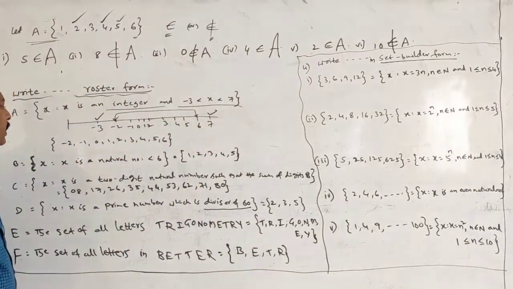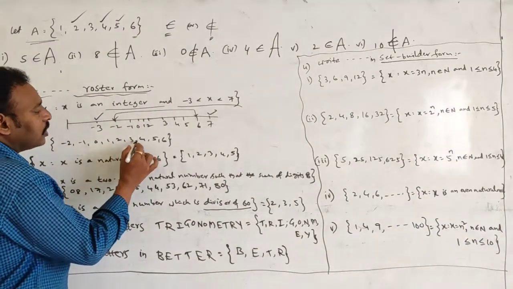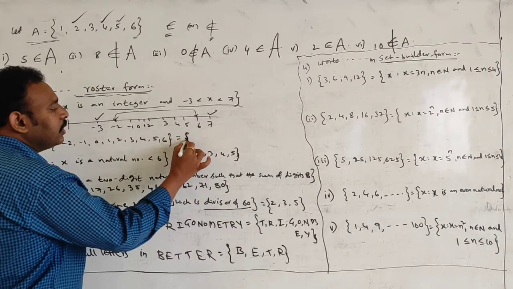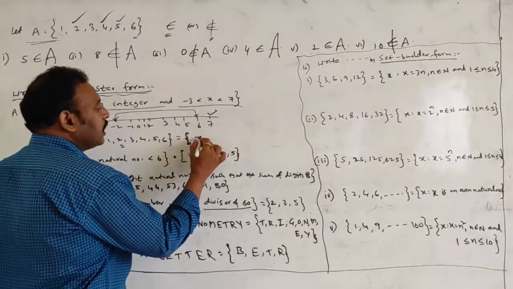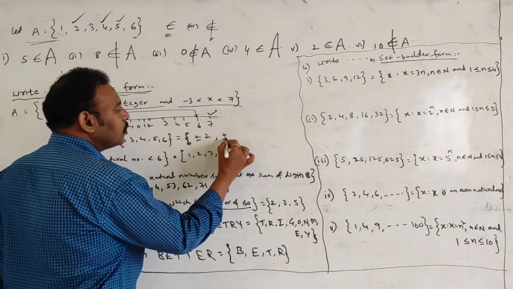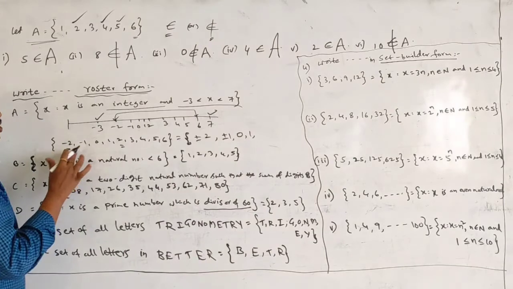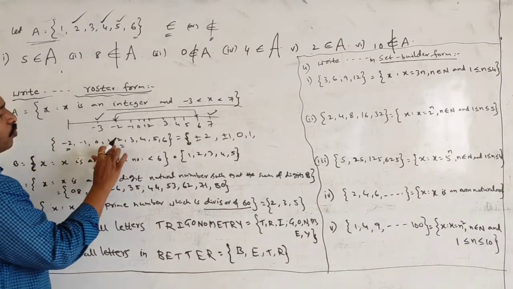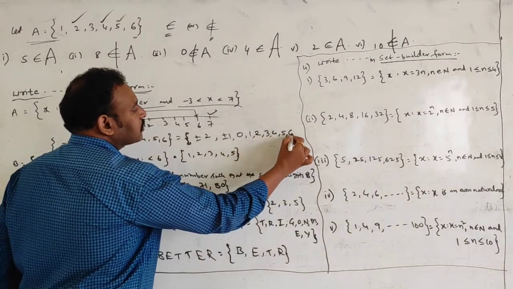Those are the integers. This can also be expressed as plus or minus 2, plus or minus 1, 0, 1, 2, 3, 4, 5, 6.